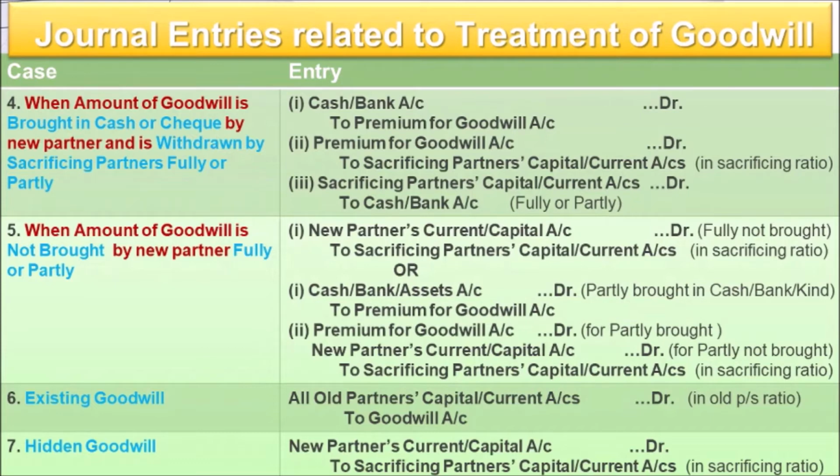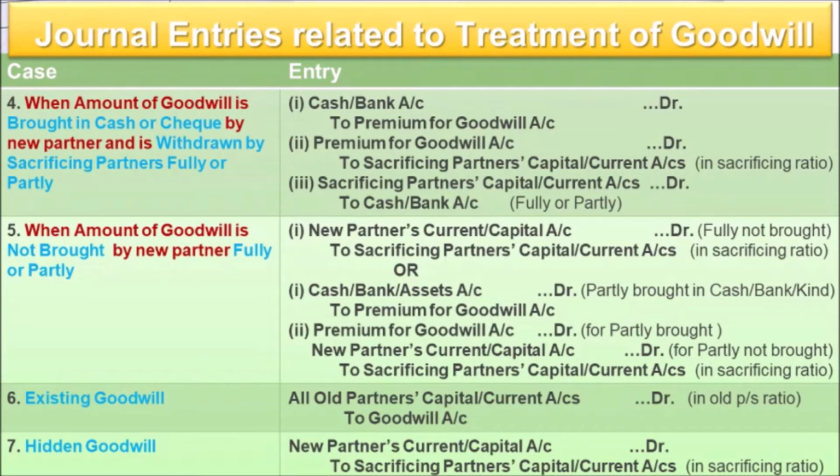When the amount of goodwill is not brought by the new partner fully or partly. Be focused here. Now the case is he is not bringing the amount of goodwill, and there can be two possibilities. He is not bringing the entire amount, or he is bringing some amount, maybe in cash, check or in kind, and the other amount he is not bringing. So we will be discussing two cases here. See, the very first possibility is when he is not bringing the entire amount. Say, for example, 1 lakh he is supposed to bring and he is not bringing anything.